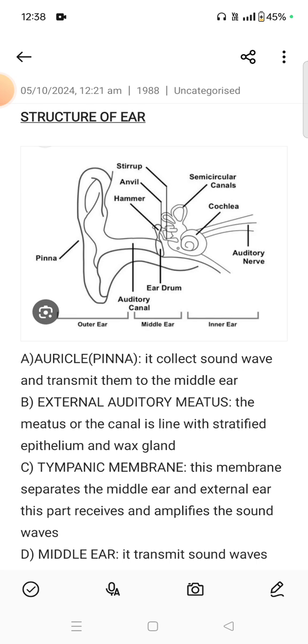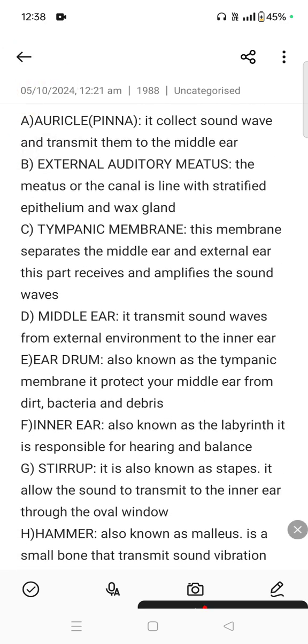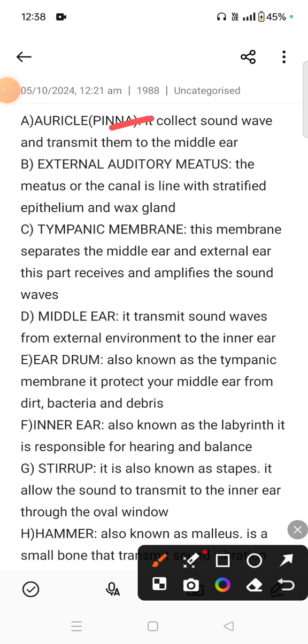The ear consists of pinna, outer ear, middle ear, inner ear, auditory canal, eardrum, hammer, anvil, stirrup, semicircular canals, cochlea and auditory nerves. Now the auricle is also known as the pinna. It collects sound waves and transmits them to the middle ear. External auditory meatus: the meatus or canal is lined with stratified epithelium and wax glands. Tympanic membrane: this membrane separates the middle ear and external ear. This part receives and amplifies the sound waves.